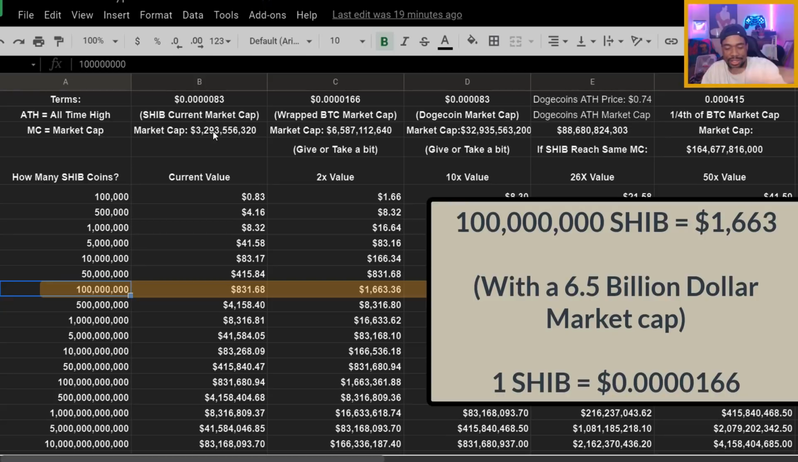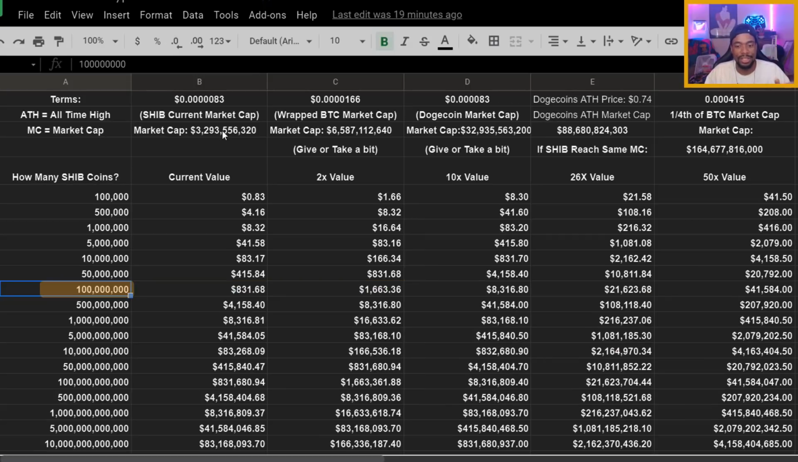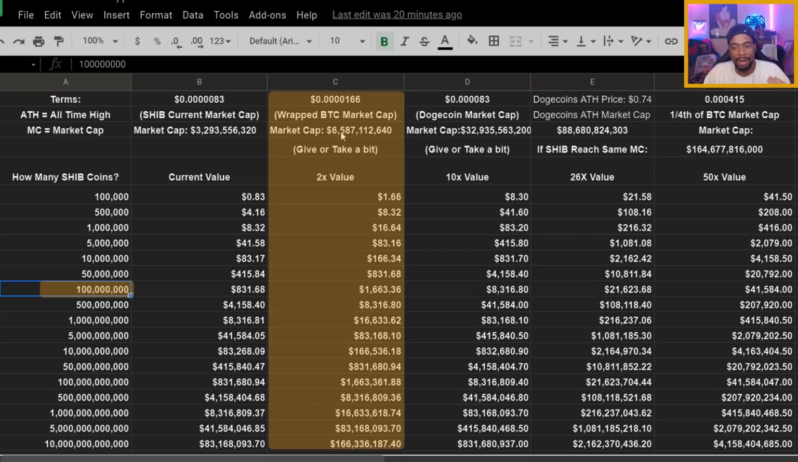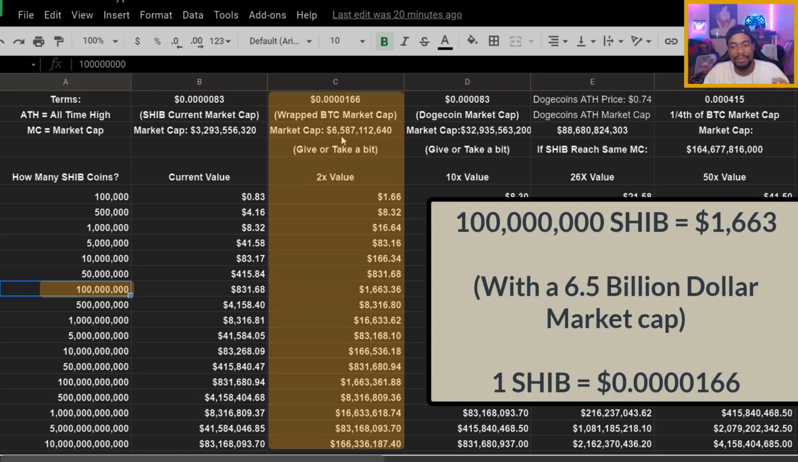That's where we're sticking to just the example amount. But right here, the market cap of $3.2 billion of SHIB, if it was to multiply times 2, it would be somewhere around Wrapped Bitcoin's market cap. Because Wrapped Bitcoin's market cap was $6.5 billion at the time that I wrote everything down. So that would pretty much mean your $800 would turn into $1,600.